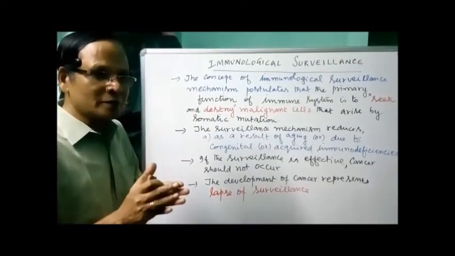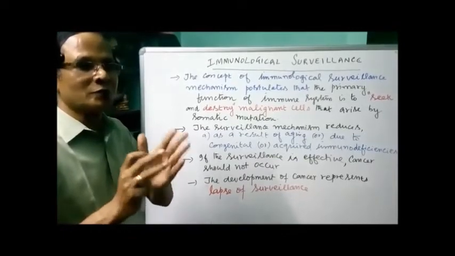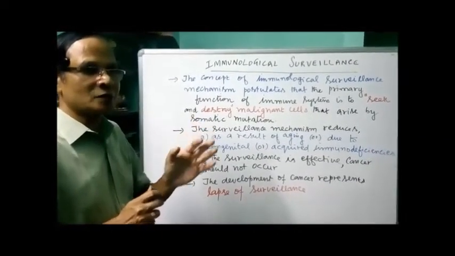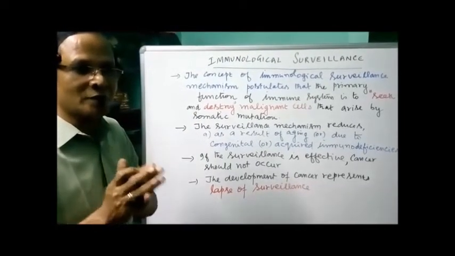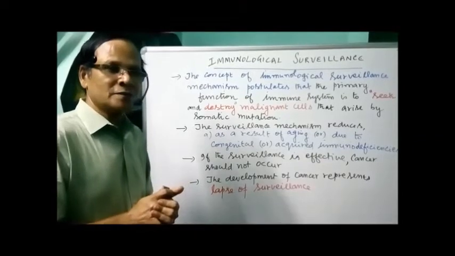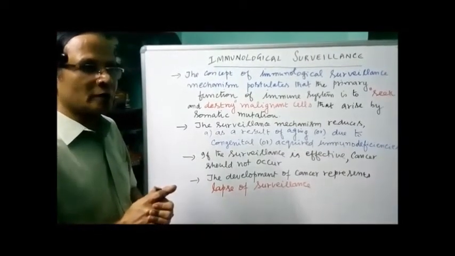And those malignant cells arise by somatic mutation. So the primary function is to find out the malignant cells which arise by somatic mutation and destroy them. This is a mechanism, but this mechanism reduces. Why?